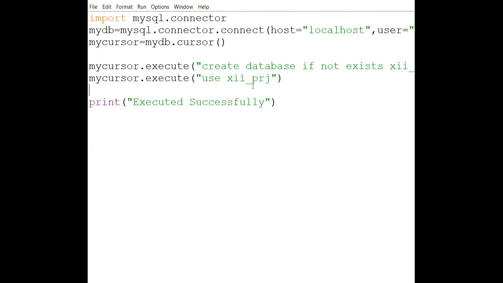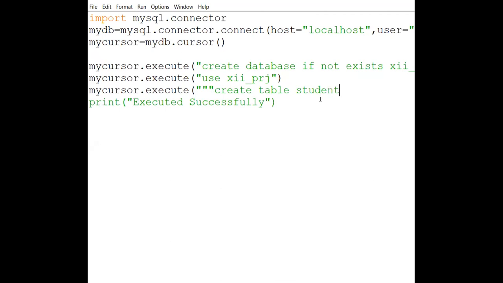Okay, once this is done, then we have to create the table. Now suppose I'm going to create one table. Again, my cursor dot execute. Then we are going to write the create query. For example, create table, then whatever is the name of the table. Now see, only for the understanding purpose, we are making one student table. You are also going to practice the same. So suppose I am going to make student table,